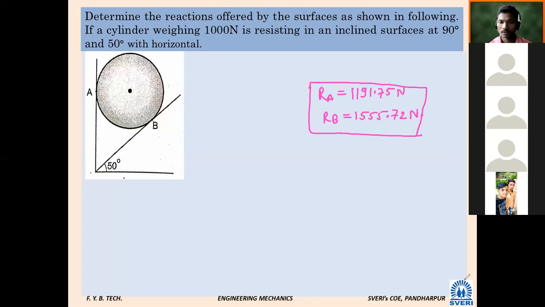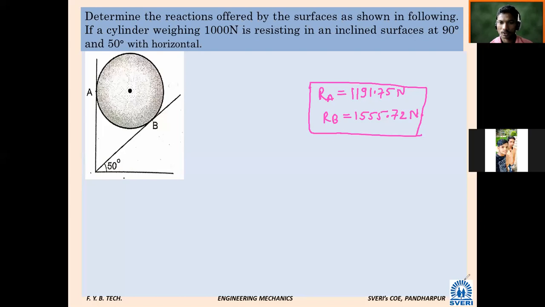Okay. 42, have you got it? Same answers. 36, or any other? Same answers or some innovative answer? Same. Okay. Yogesh 33, 35. What about the answer?